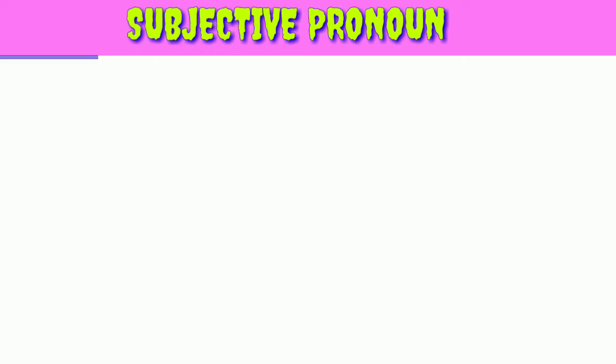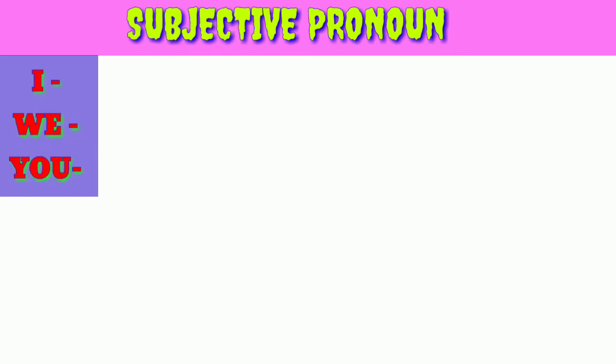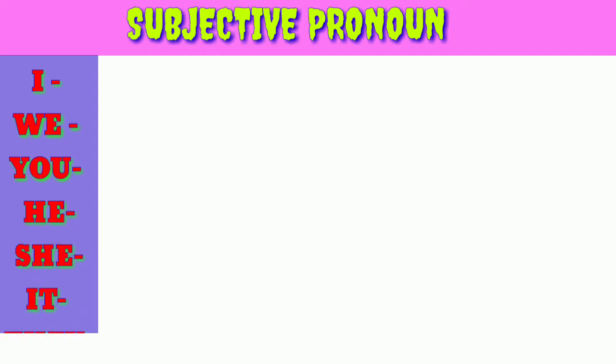In the first person we are going to take I, we. Look at you, this is the second person. He, she, it, these 3 are the third person singulars. They, I already told you in the examples, Ramu and Ravi, we want to use they. Trees, we want to use they. So here we observe 7 subjective pronouns. Now we are going to see some sentences for these subjective pronouns.